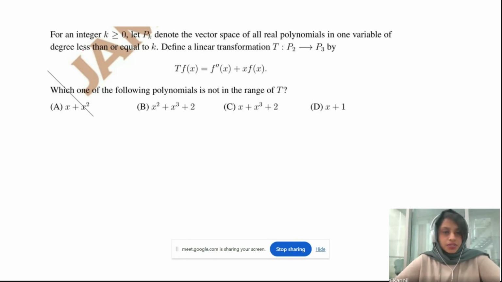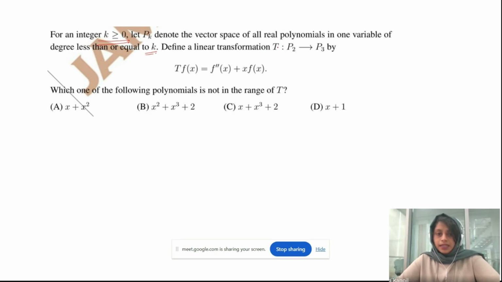So the next question is also related to linear transformation. The statement says: for an integer k greater than or equal to 0, let Pk denote the vector space of all real polynomials in one variable of degree less than or equal to k. So what does Pk mean? Pk means the set of all real polynomials whose degree is less than or equal to k.